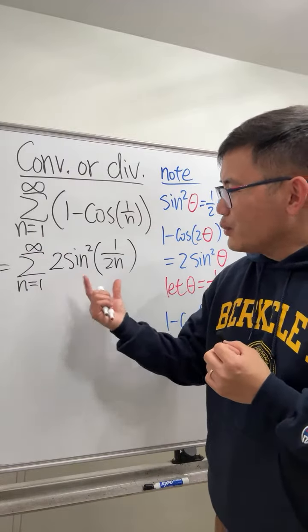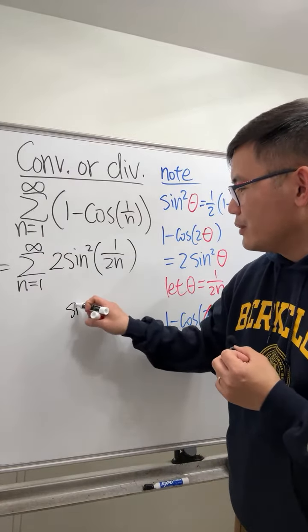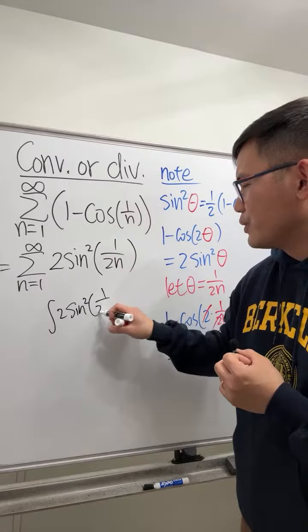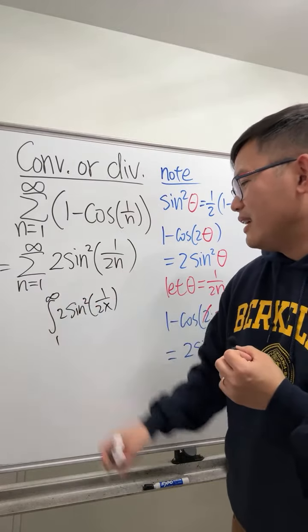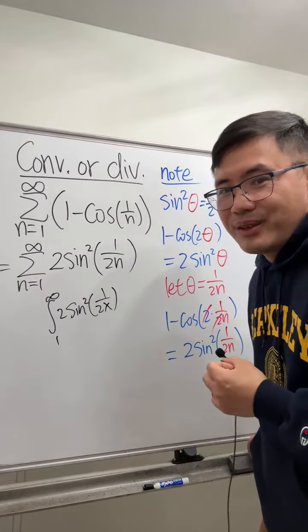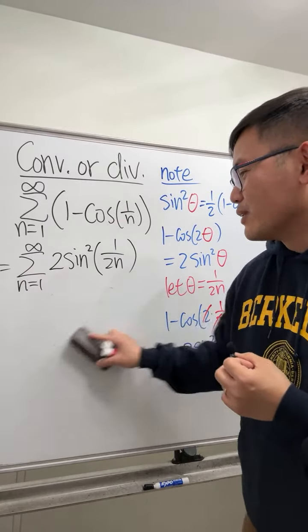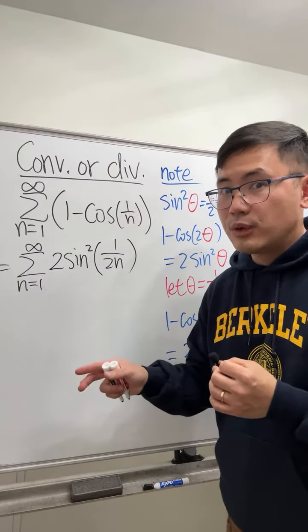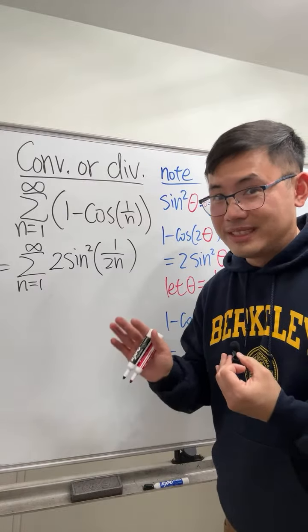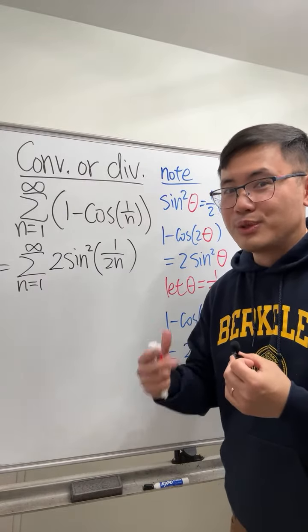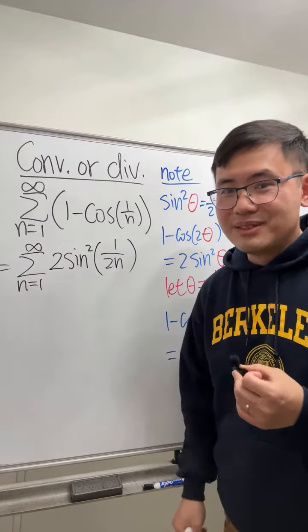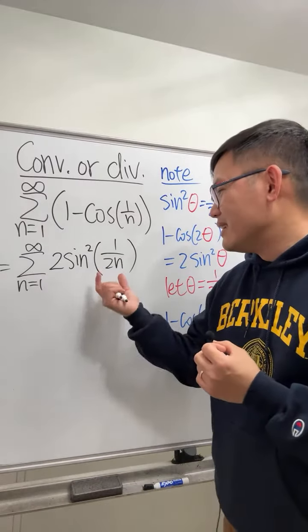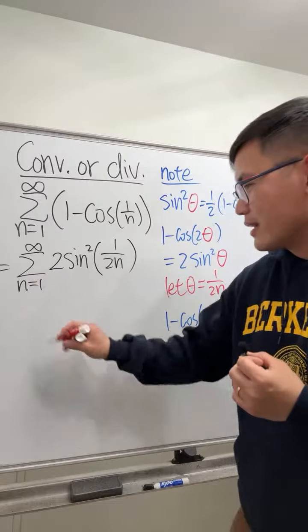If you want to integrate this, again, we will have to think about how to integrate 2 sine squared of 1 over 2x from 1 to infinity. I don't think so. I don't think we can compute that easily. You can handle that improper integral by doing some other tests, but we might as well just do the same thing with this infinite series. Aha, yes, we are going to compute with 1 over n squared now. And now this right here, you guys will see why it works out nicely.